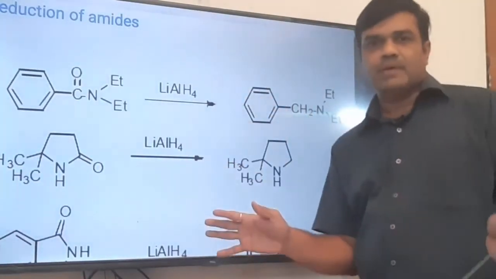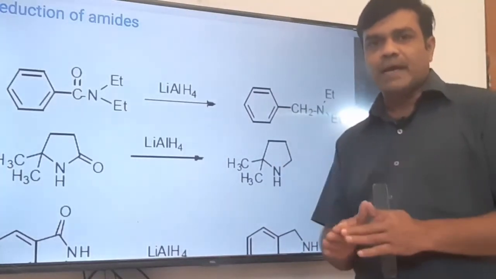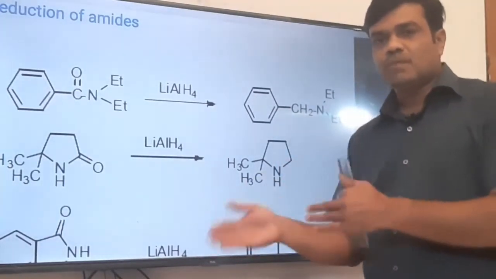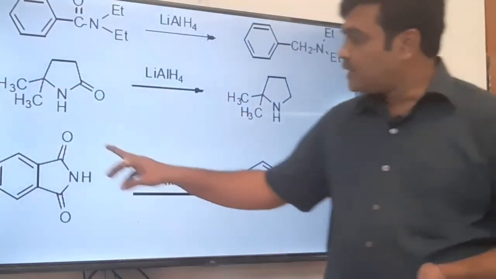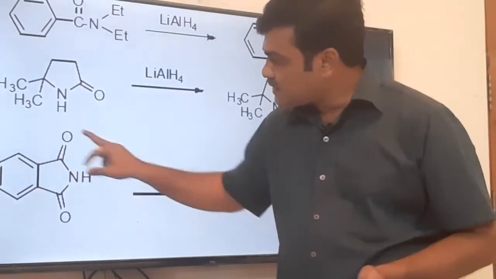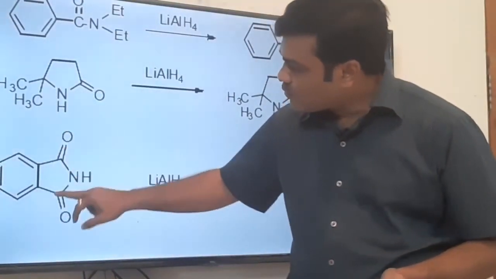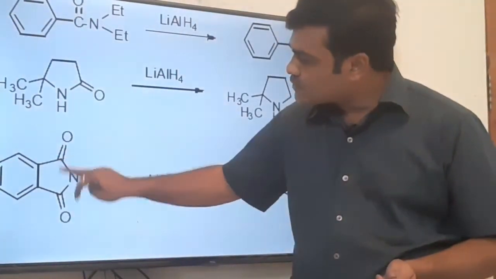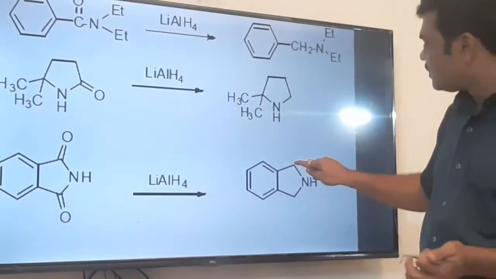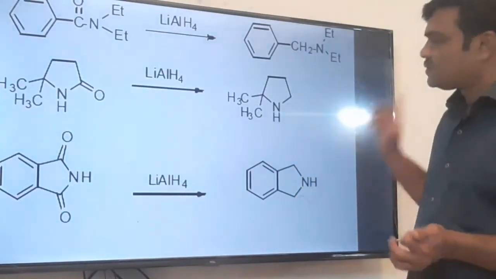Whatever may be the reactant, you just have to remember that the C double bond O of an amide is converted to CH2. That you have to remember only. Here it is a C double bond O, which means it is an amide, and it is also an amide. So from both sides C double bond O is there, and both will be reduced as usual to CH2. You can see here it is reduced to CH2, and this is also reduced to CH2.